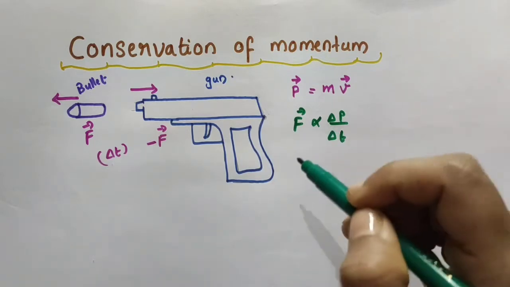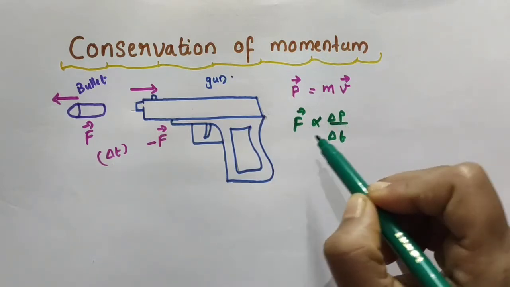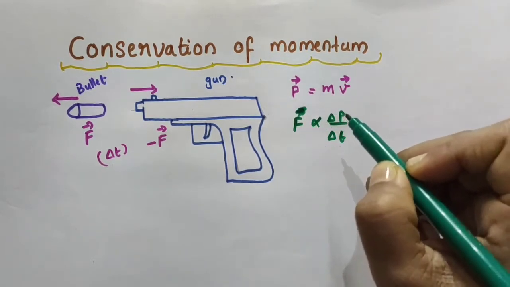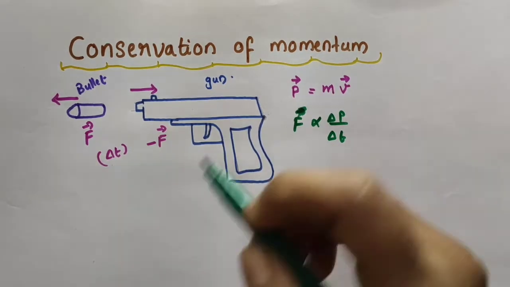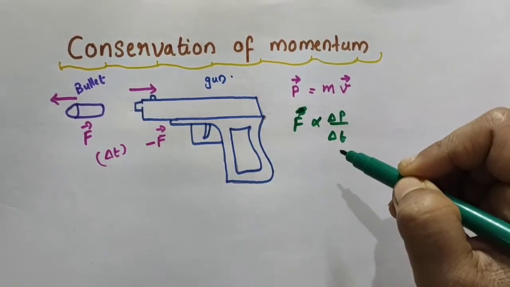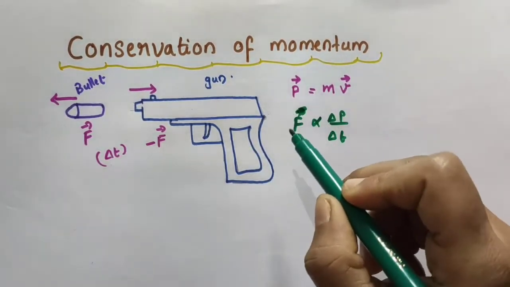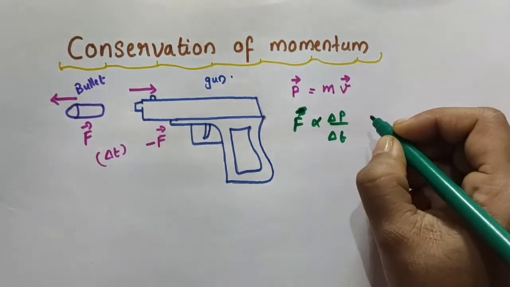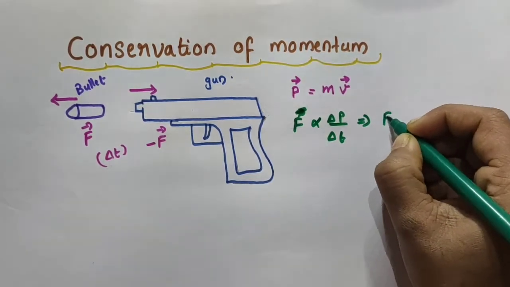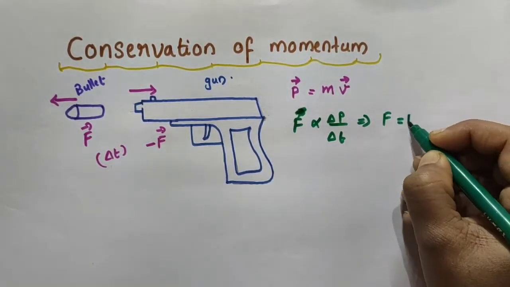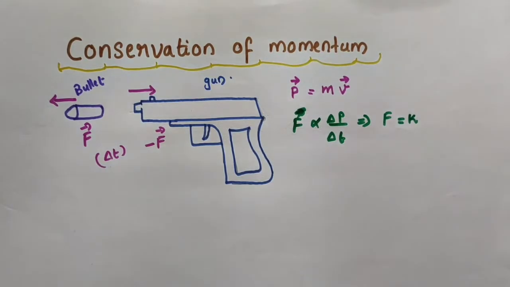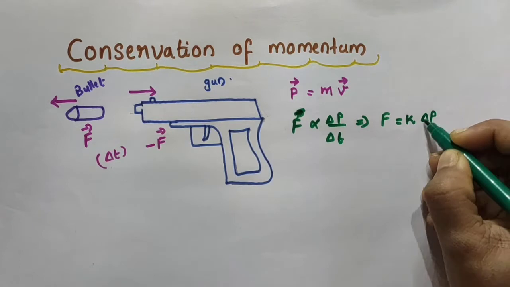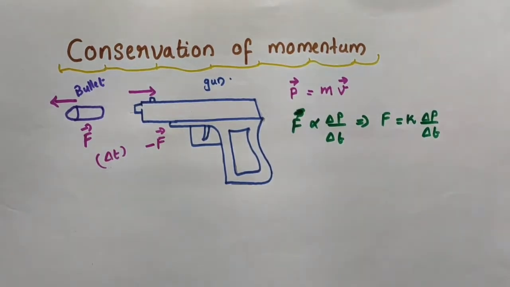So, according to Newton's second law of motion, I am taking only the magnitude, this F is proportional to delta P by delta T. That is, the rate of change in momentum of a body is directly proportional to the applied force. So, F is proportional to delta P by delta T. And while we are removing this proportionality sign and writing an equal sign here, we should write a proportionality constant. So, I am writing that proportionality constant as K. So, we can write F is equal to K into delta P divided by delta T.